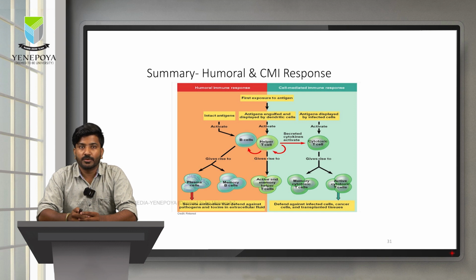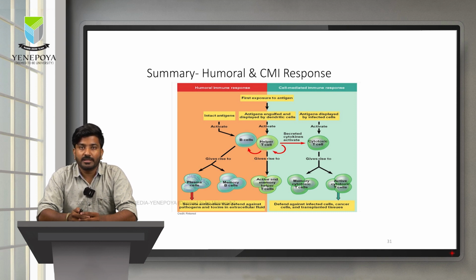Now, on the left hand side you can see that the first exposure after the antigen comes in contact with helper T cell, it also activates B lymphocyte, which again gives rise to two subsets, plasma cells majorly producing antibodies and memory B cells again producing a memory of the antigen. Simultaneously, if there is an intact antigen, it could also activate the B lymphocyte together along with the helper T cells.